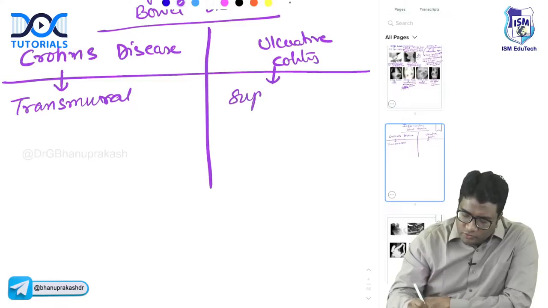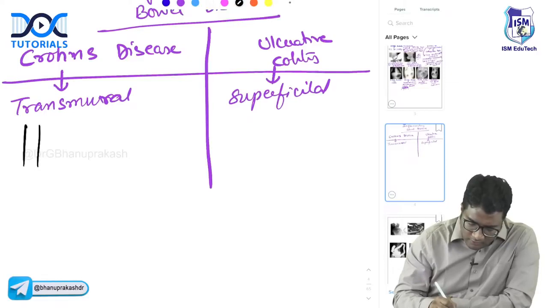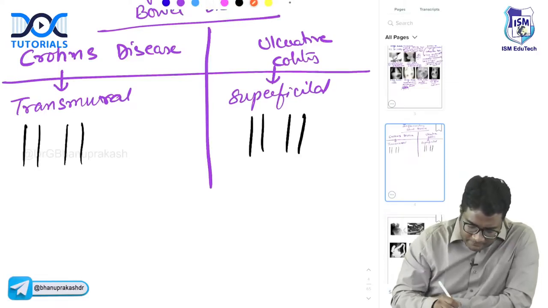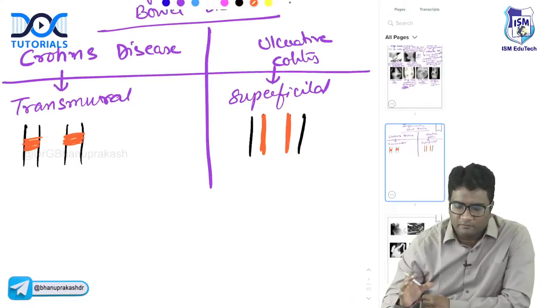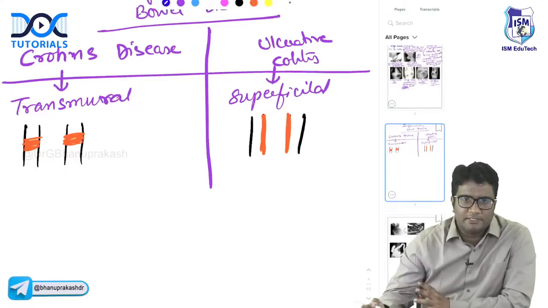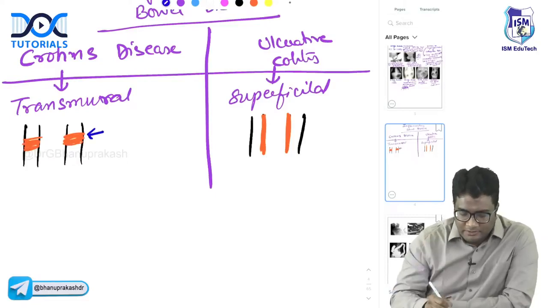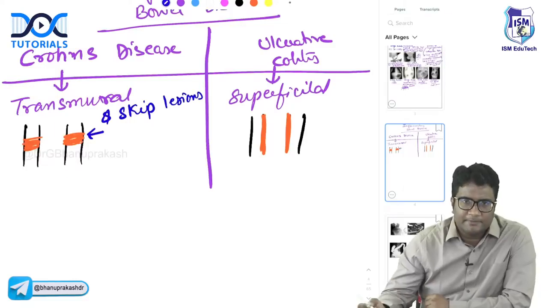Ulcerative colitis is very superficial. So imagine this is the colon and this is the inflammation that is happening. This is full thickness, right, like this. And this is only superficial, only involving the mucosa and the submucosa. So very superficial involvement is seen in ulcerative colitis. A transmural involvement is seen in case of Crohn's disease. Now, because this is transmural involvement with skip lesions, right, there are some areas which are normal and some areas which are inflamed. There are skip lesions here.